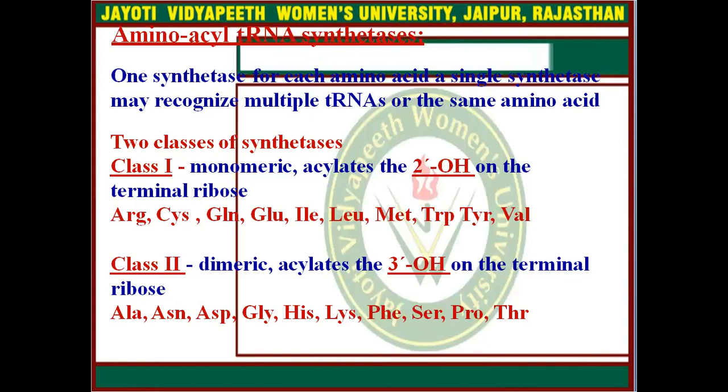In aminoacyl tRNA synthetase, there is one synthetase for each amino acid. A single synthetase may recognize multiple tRNAs for the same amino acid. There are two classes of synthetase enzyme. Class 1 is monomeric and acylates the second OH on the terminal ribose, and class 2 is dimeric and acylates the third OH on the terminal ribose.